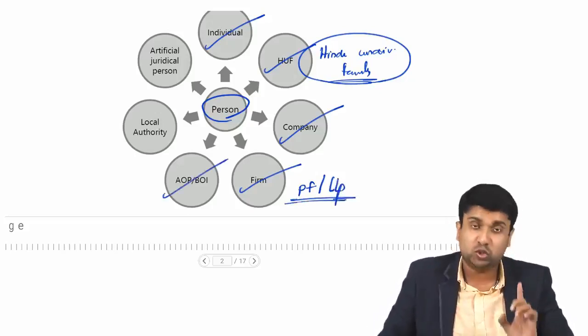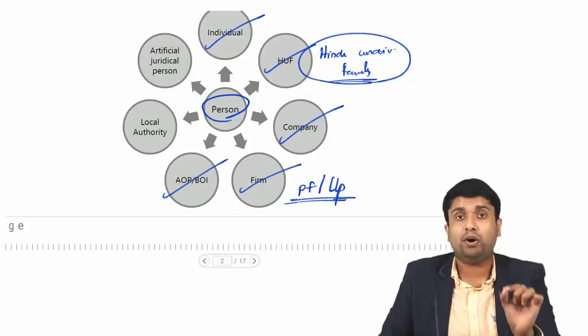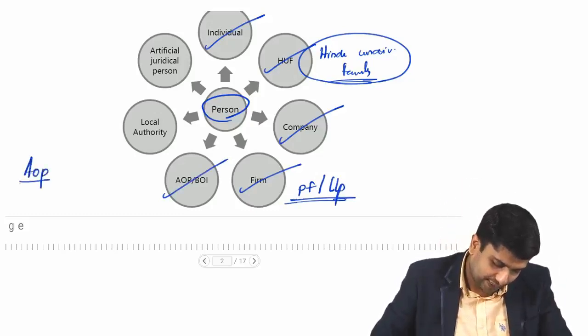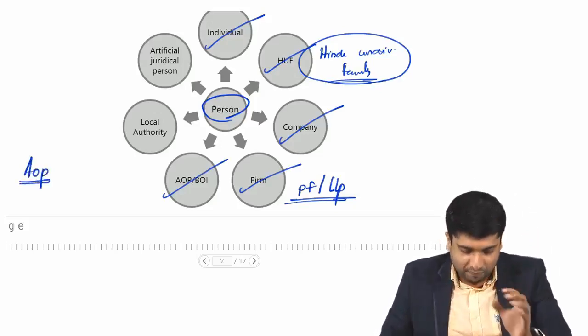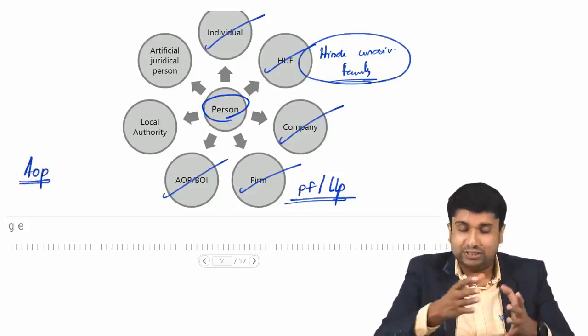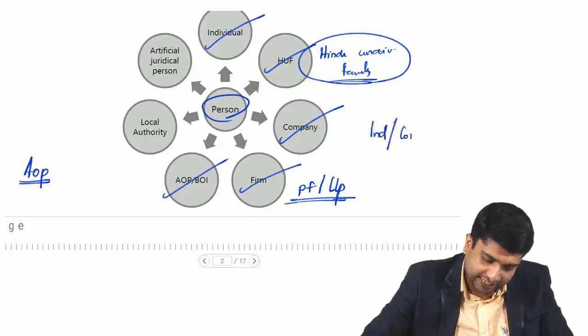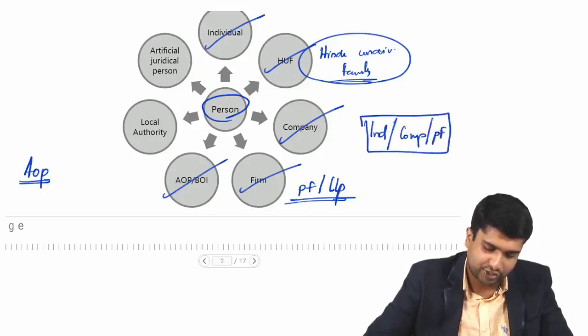It simply means association of persons or body of individuals. What do you mean by association of persons? That means AOP. Say there is a joint venture which consists of one individual, a company and a partnership firm. They have entered into a joint venture.